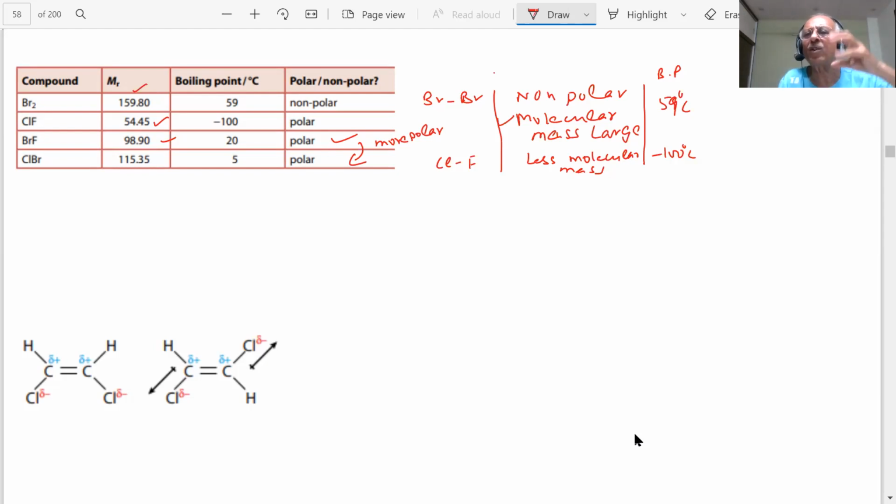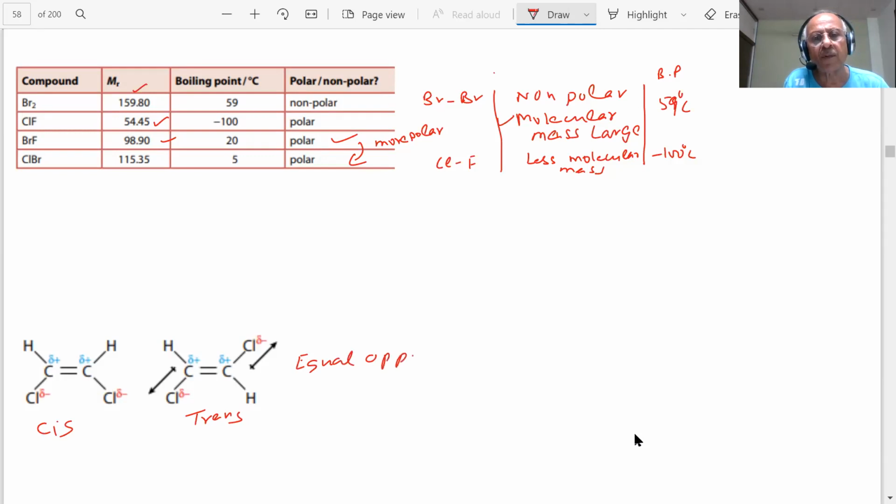This is based on the cumulative effects of the van der Waals forces which we are talking about. Up to now, what type of forces have I shown you, student? London dispersion and dipole. And here you see two examples. This is a cis form and this is a trans. In this, equal and opposite dipoles cancel. You can see these dipoles are cancelling.